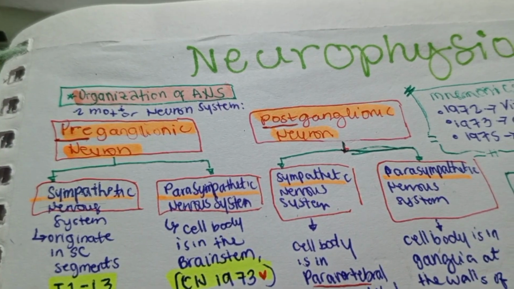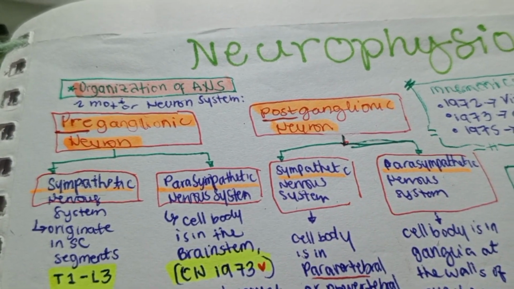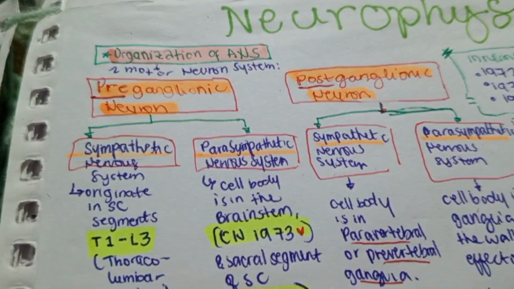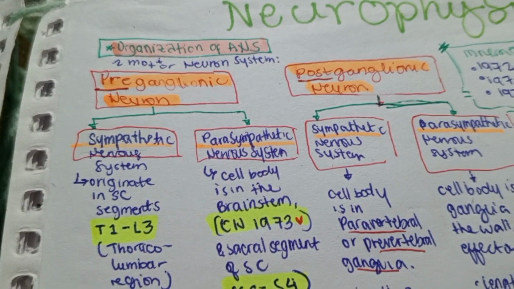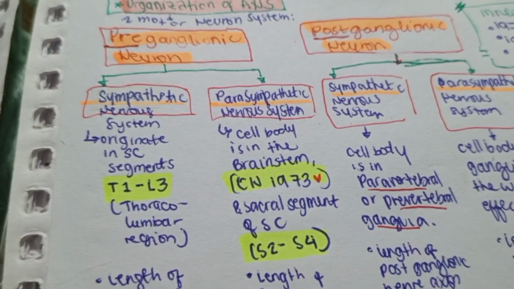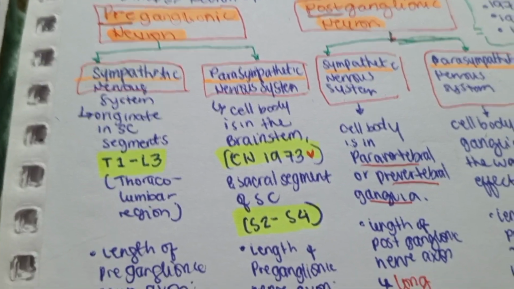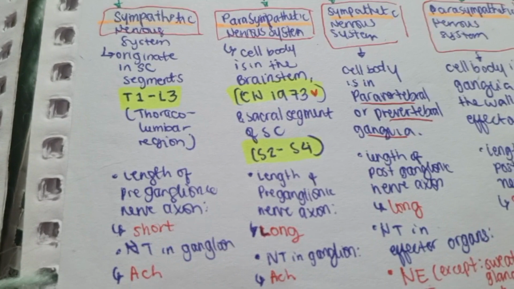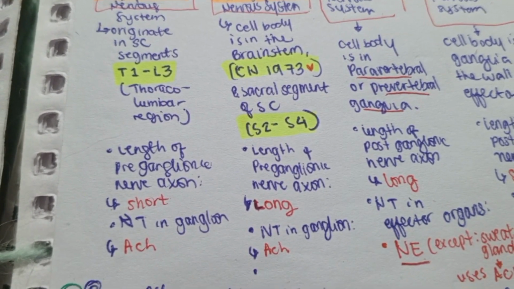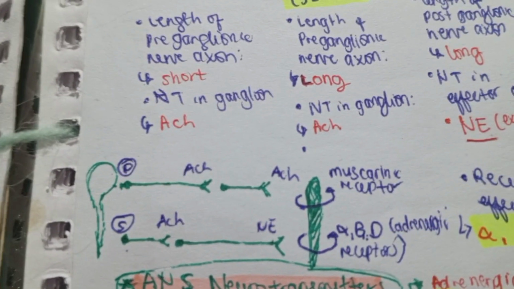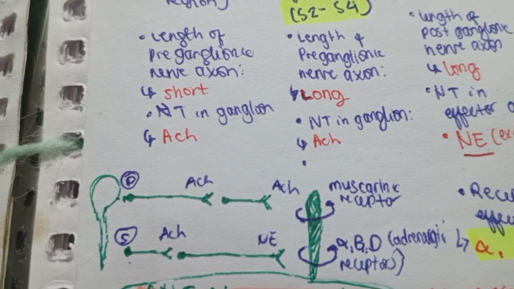So for the pre and the postganglionic neurons, there are the sympathetic and parasympathetic nervous systems. For the preganglionic neuron, the sympathetic nervous system originates in the spinal cord segments from T1 to L3, or the thoracolumbar region. And the length of the preganglionic nerve axon in the sympathetic nervous system is short. And the neurotransmitter in the ganglion is acetylcholine. So as we can see here, in the sympathetic preganglionic neuron, it is short and the neurotransmitter in the ganglion